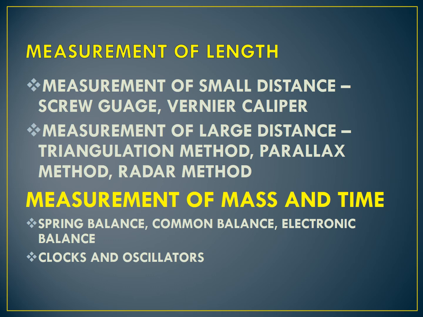For measuring large masses like the planets, stars, how will you measure the mass of a planet, the mass of a star? We can make use of the gravitational method. For measuring large masses such as planets and stars, we can use the gravitational method. For simple masses of objects like kilograms, we can use a common balance. For measurement of very small atomic and subatomic particles, we can measure it by mass spectrograph.